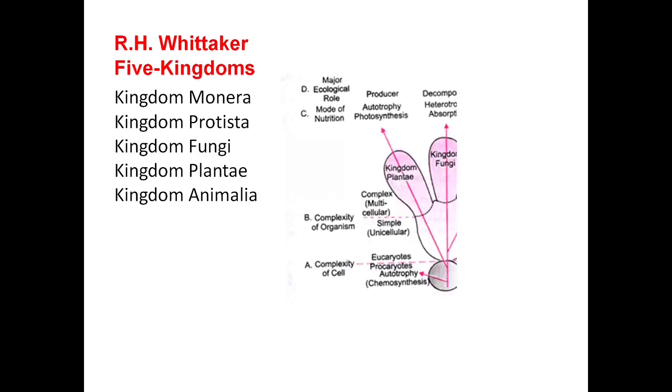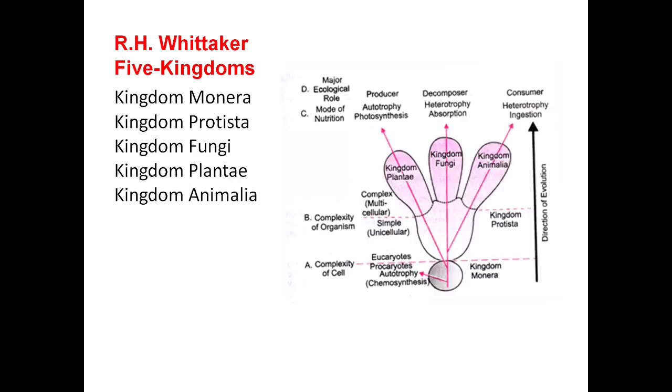Let us further understand the five kingdom classification. Look at the diagram. This arrow is showing the direction of evolution, and now this is the complexity of cell. Below this line there are prokaryotes.